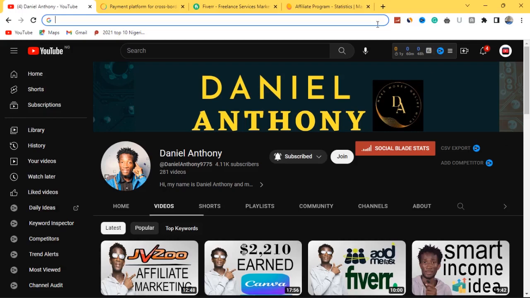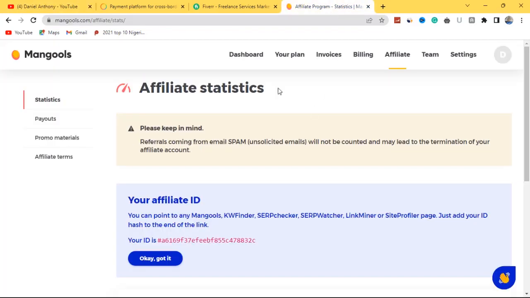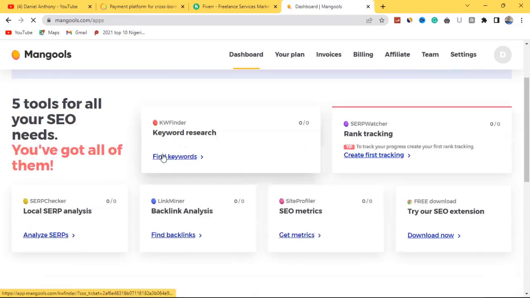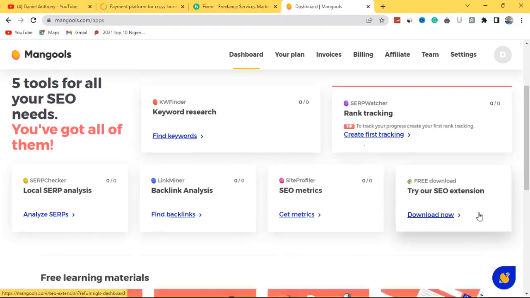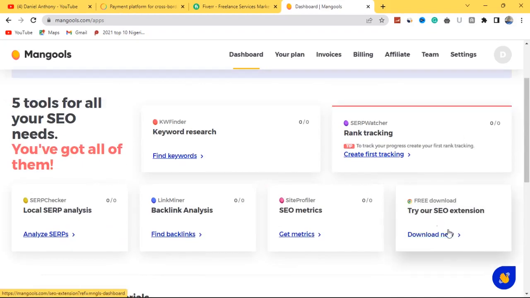So after creating your Mangoose account, this is what your Mangoose account will actually look like. This is the dashboard of my own personal Mangoose account. As you can see here, they have 5 SEO tools for your SEO needs. You have got all of them. Then this is keyword research, rank tracking, backlink analysis, SEO metrics, try our SEO extension, and all of that. They even have an SEO extension too that you can download to your Chrome, and that's it. You get started right away.